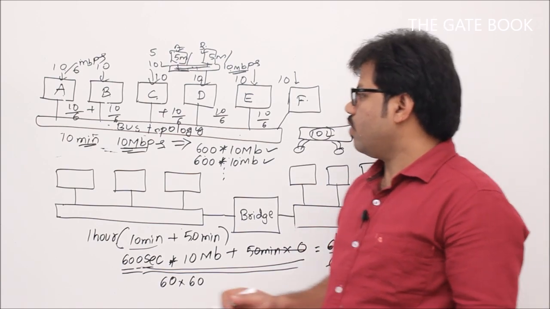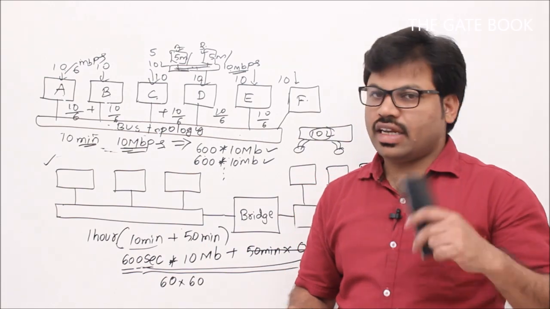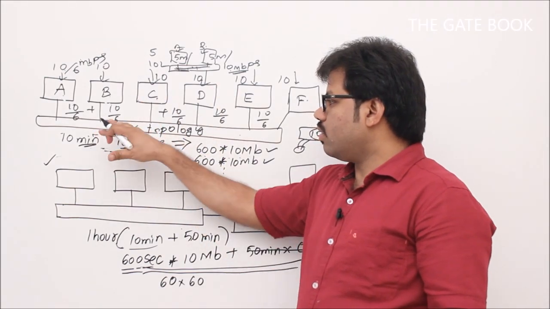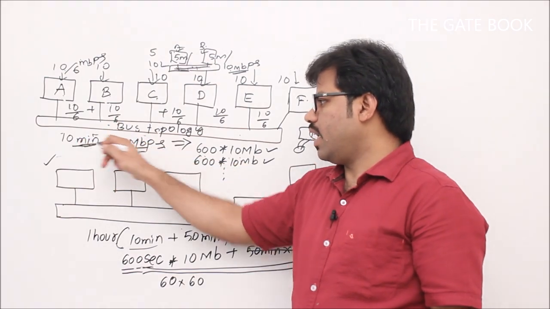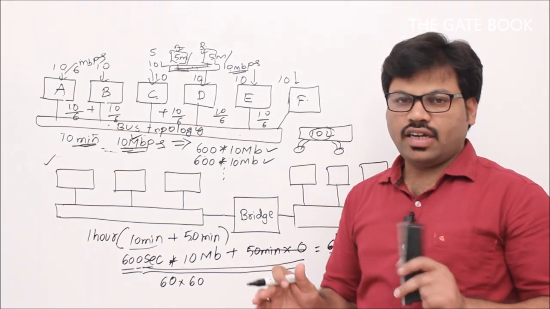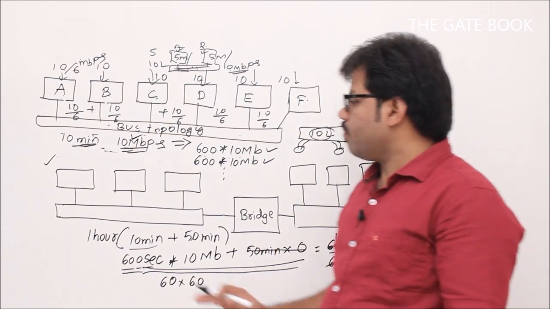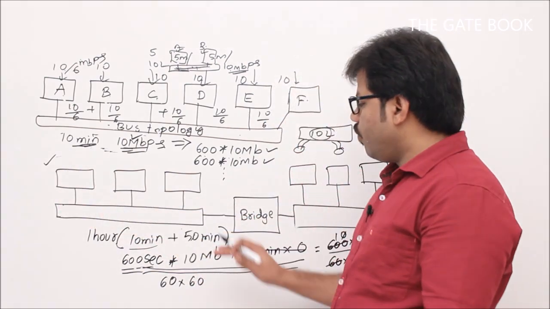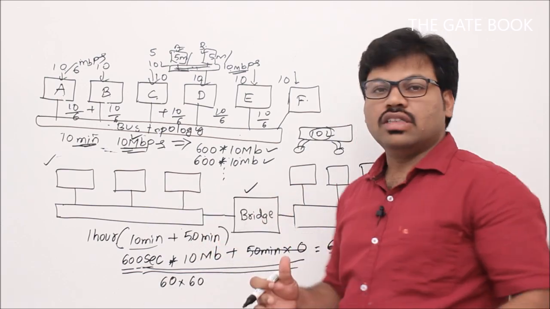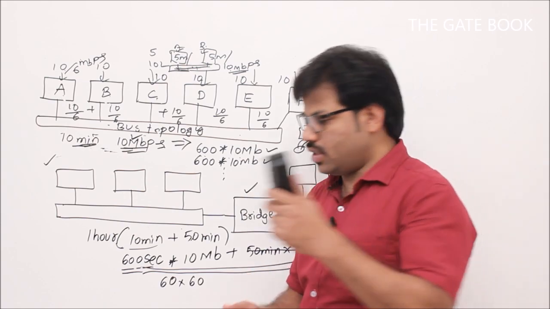Understand? Now, if we connect the systems in a different way, then you can increase the bandwidth. That means finally, the problem with Ethernet is, if the channel's bandwidth is 10 Mbps, every station is getting only 10 by 6 in the best case, right? I'm assuming no collisions, and I already told you the model, right? Now what we do is, we use a bridge. Using the bridge, if I connect the systems, then we are going to have an increase in bandwidth. How, sir? We will see.